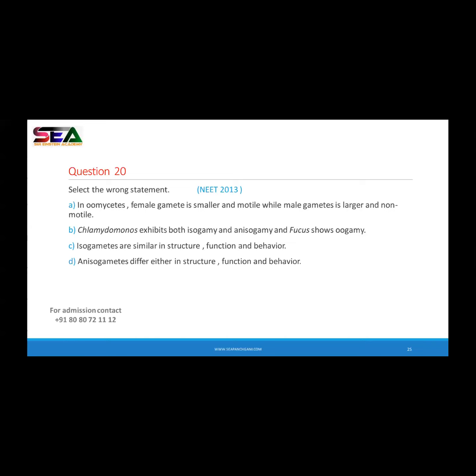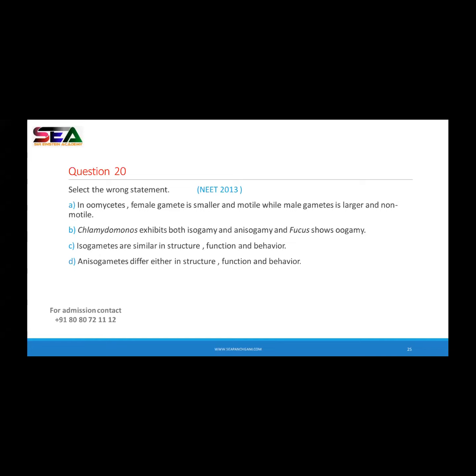Okay, Shweta, so tell me what is oomycetes? Okay, algae. So oomycetes, the other name is for the oogamous condition, the organisms which have an oogamous condition. So here the statement is female gamete is smaller and motile, while the male gamete is larger and non-motile.